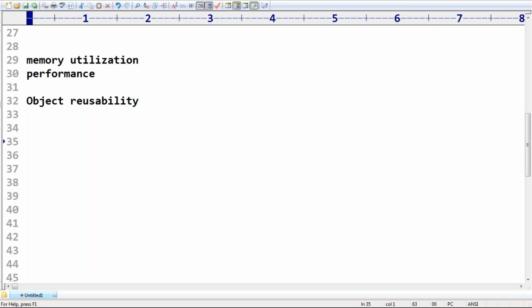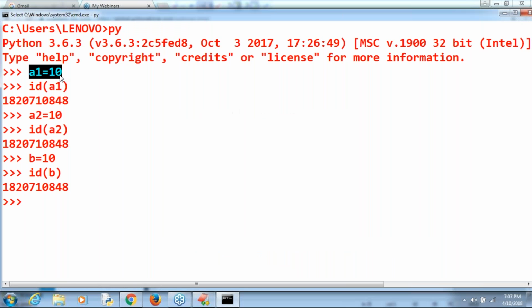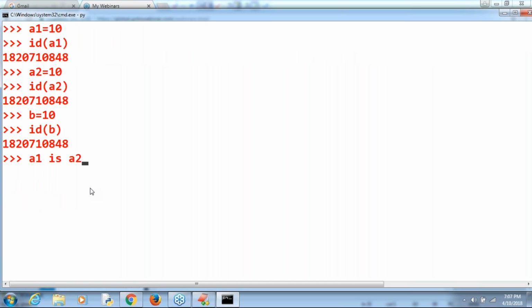Now have a look. Already A1 is 10, A2 is 10, B is 10. Now I'm taking A1 is A2. I'm asking whether A1 and A2 both are pointing to the same object. Observe the answer: True means both are pointing to the same object.